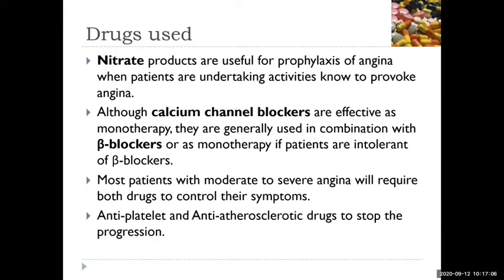One is cardioselective and another is vasoselective. You need to remember this. Cardioselective calcium channel blockers include verapamil and diltiazem, whereas vasoselective calcium channel blockers are the dipines: amlodipine, nifedipine, felodipine. All these dipines are vasoselective.